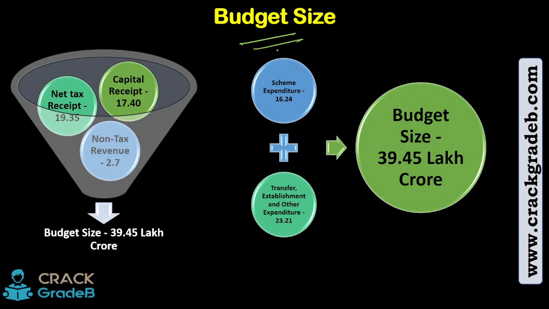So what is the budget size that was presented this year? It was 39.45 lakh crore, right? So this was the net tax receipt, 19.35 lakh crore. The capital receipt was 17.40 lakh crore. Net non-tax revenue was 2.7 lakh crore. So this is making 39.45 lakh crore. And this is the expenditure.